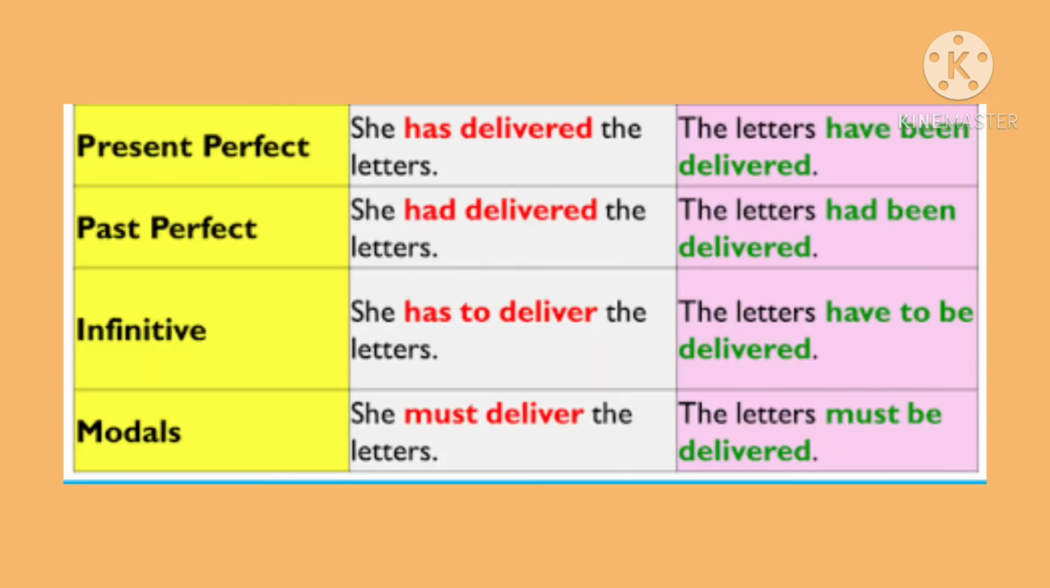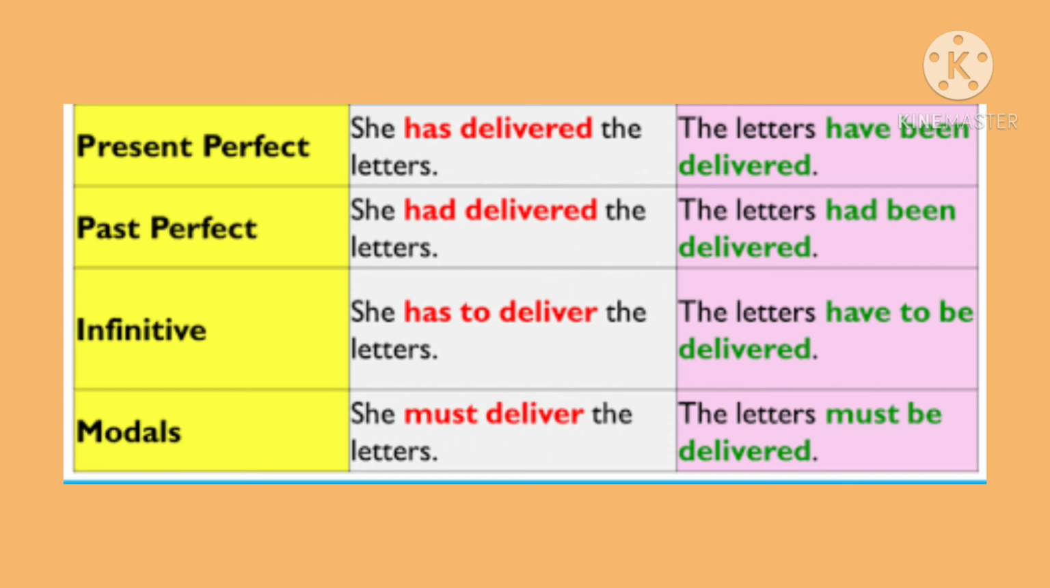Now, students, some more tenses. If the sentence is in present perfect, like in the sentence, she has delivered the letters, the tense will not be changed. I have repeated so many times in this video. She has delivered the letters will be changed to the letters have been delivered by her.